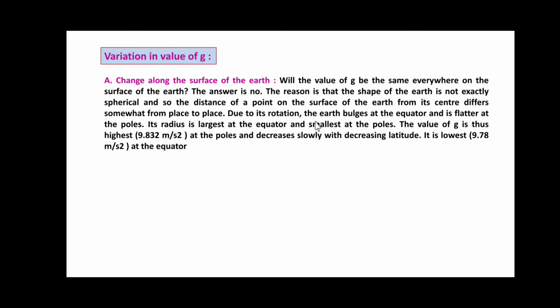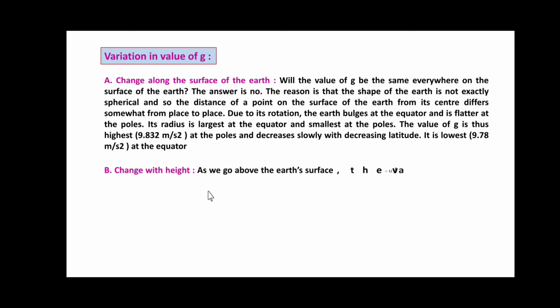Due to its rotation, the Earth bulges at the equator and is flatter at the poles. Its radius is largest at the equator and smallest at the poles. So the value of g is highest, 9.832 meter per second square, at the poles and decreases slowly with increasing latitude. So it is lowest, 9.78 meter per second square, at the equator.